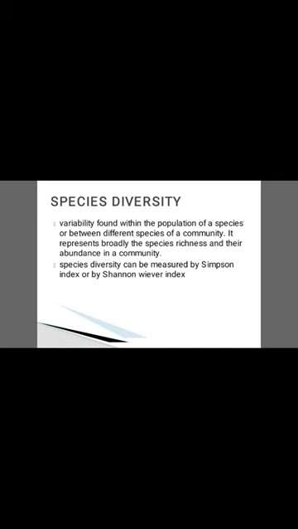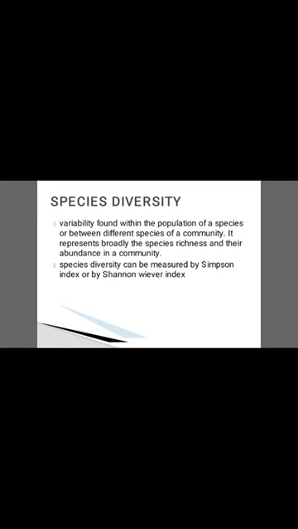Various species are present in the community. It broadly represents the species richness and their abundance in a community.